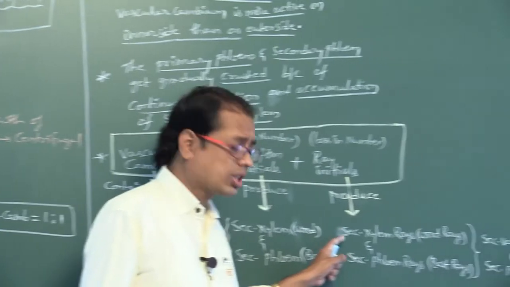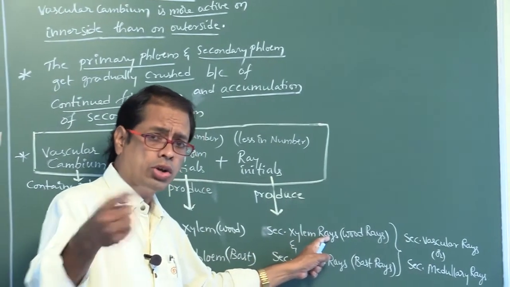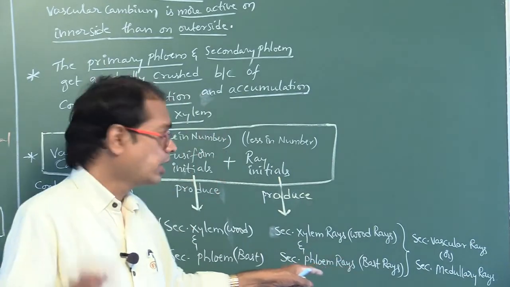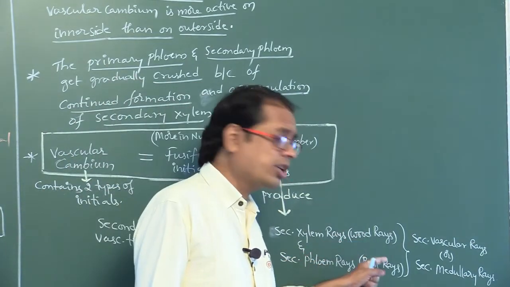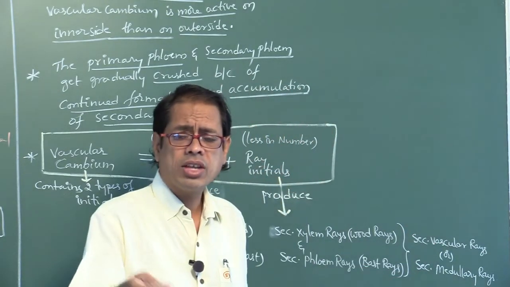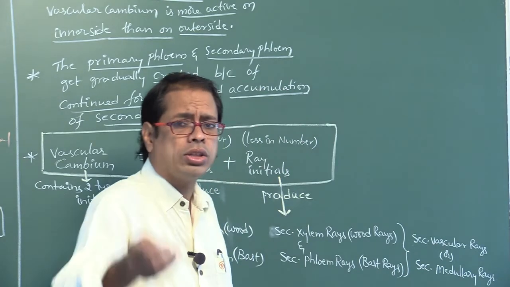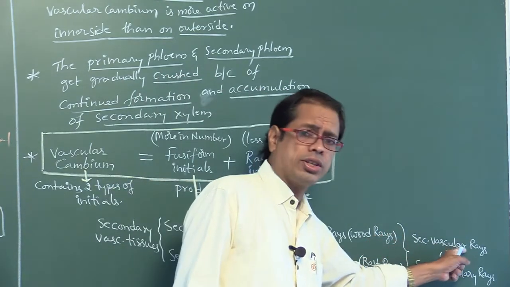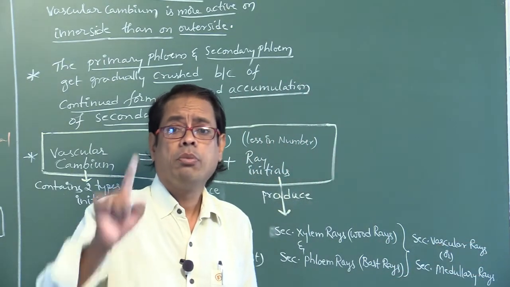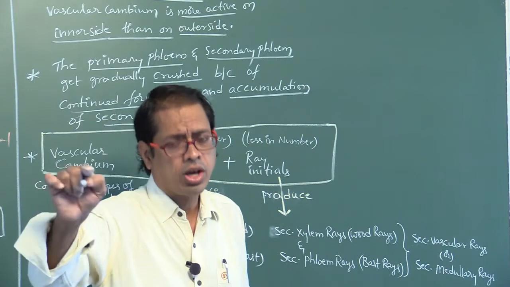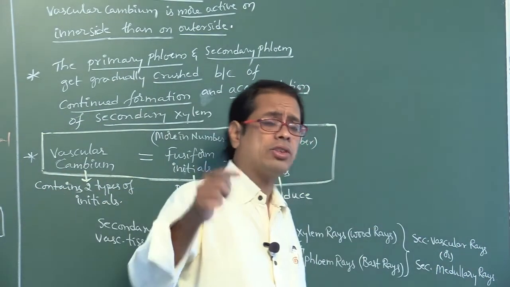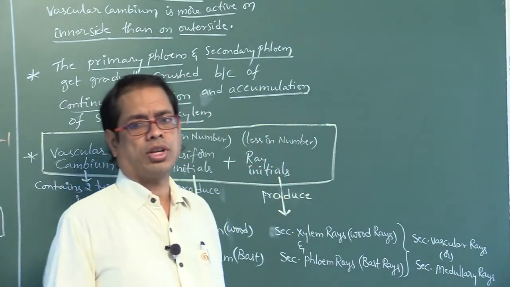Ray initials produce secondary xylem rays, also called wood rays, and secondary phloem rays, also called bast rays. So these wood rays and bast rays are together called secondary vascular rays. That means vascular rays which are formed during secondary growth are called secondary vascular rays, also called secondary medullary rays. Don't say medullary rays; medullary rays are primary in origin. Secondary vascular rays are simply vascular rays, secondary in origin.